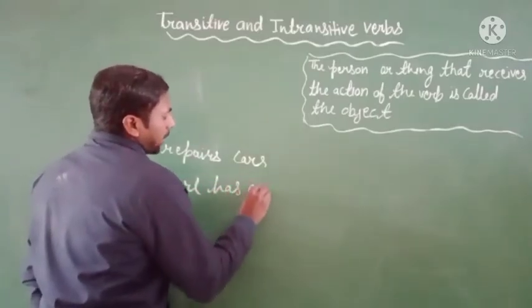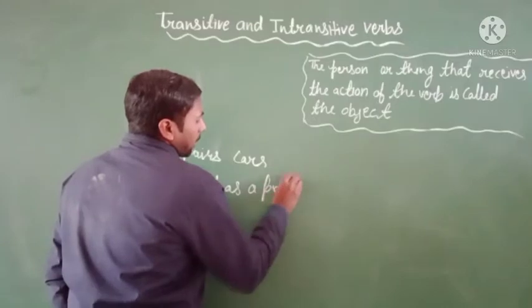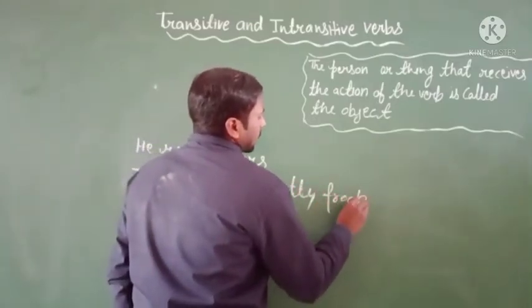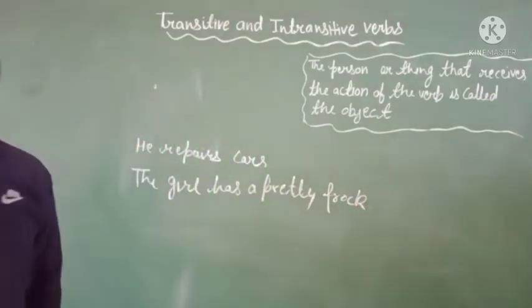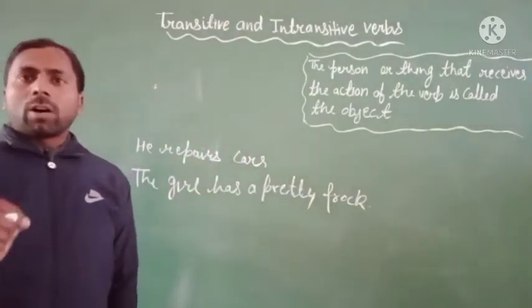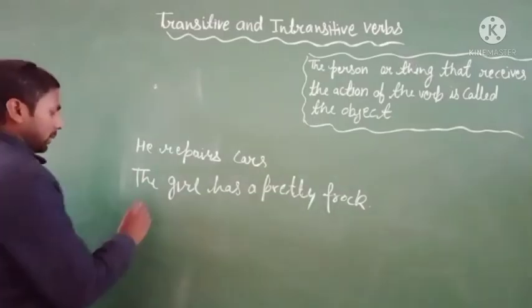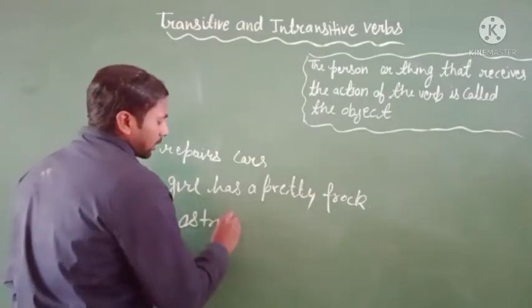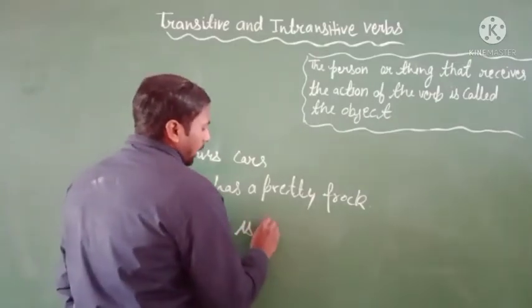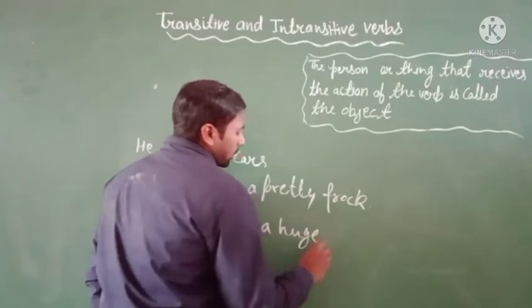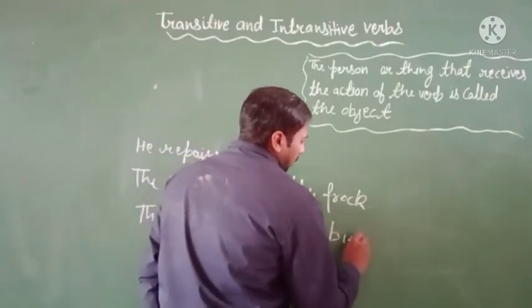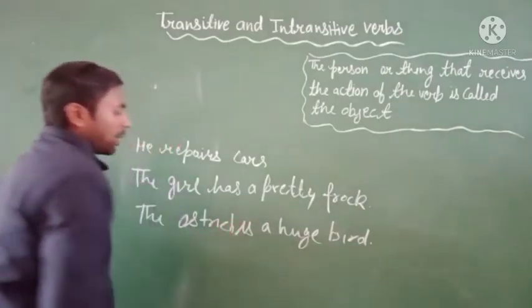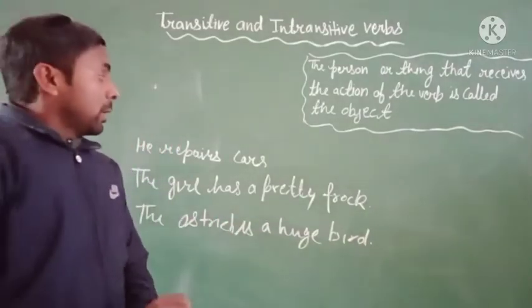And the third sentence I will write here, the ostrich is a huge bird. The ostrich is a huge bird.